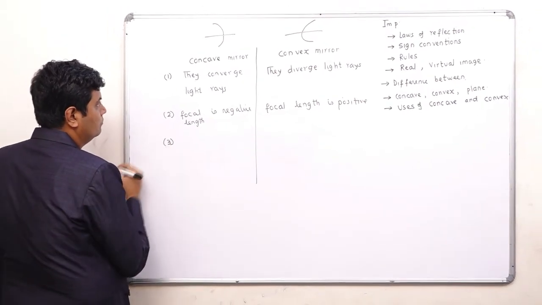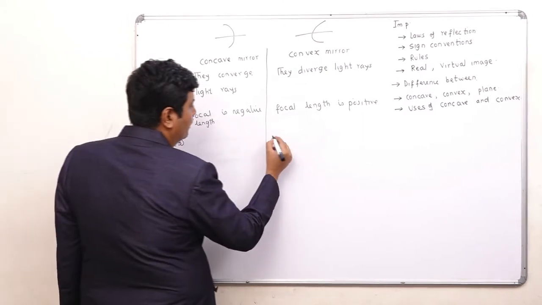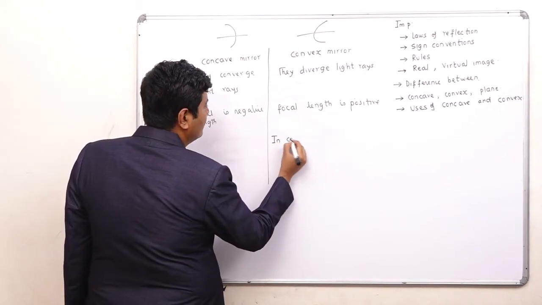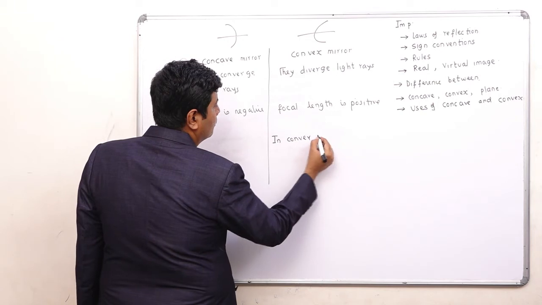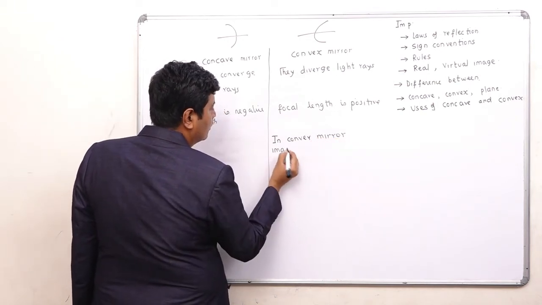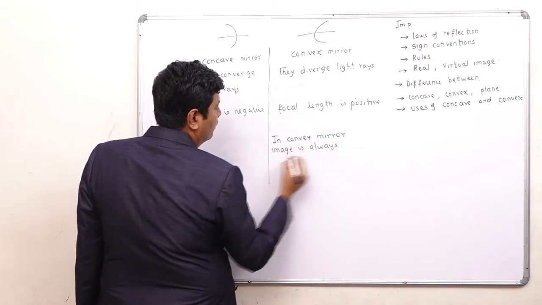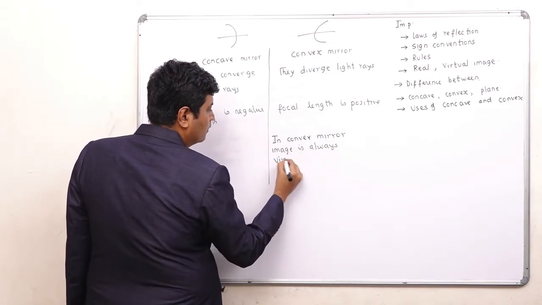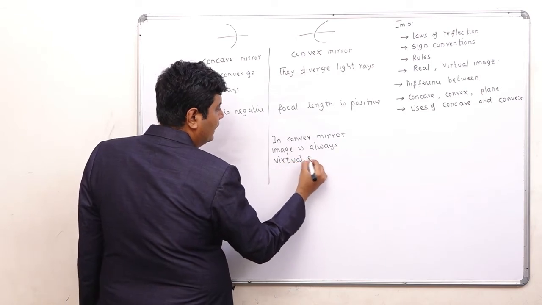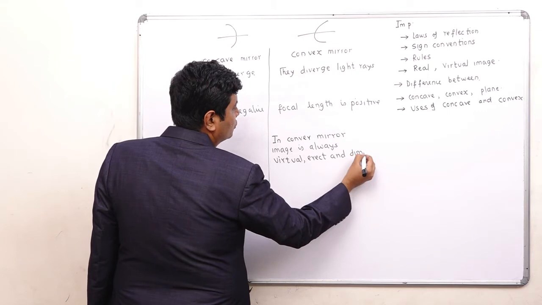Third, in a convex mirror, the image is always virtual, erect and diminished.